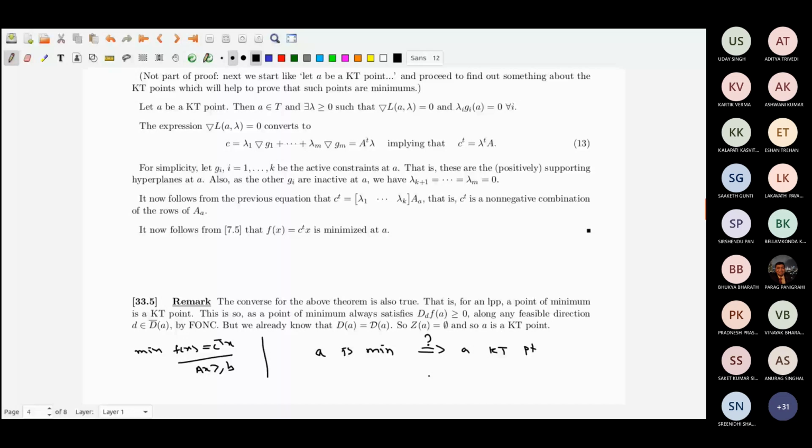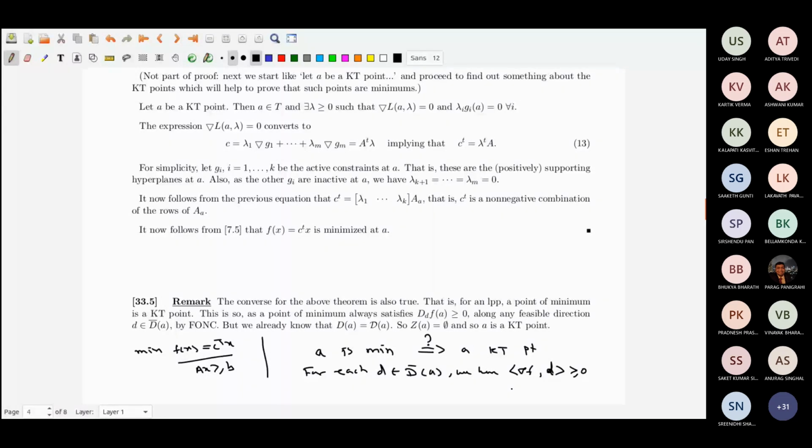For all d in D closure, all feasible directions, you must have, for each d in D closure A, because A is a point of minimum, grad f(A) inner product d greater than or equal to 0.